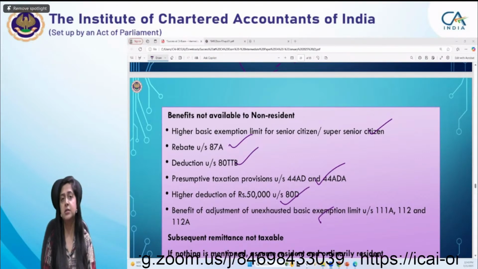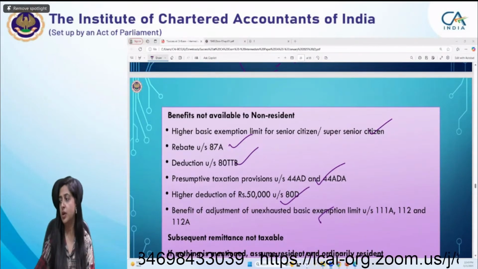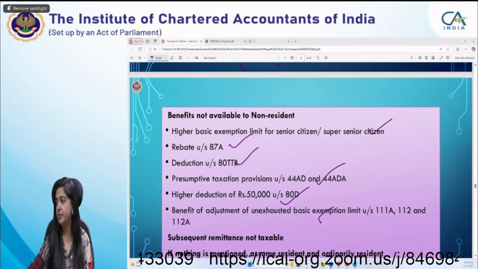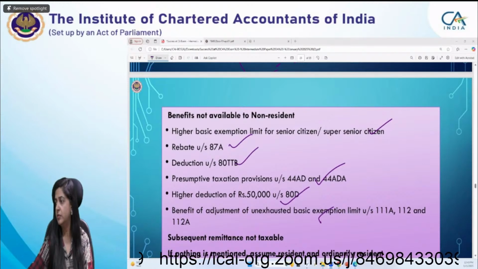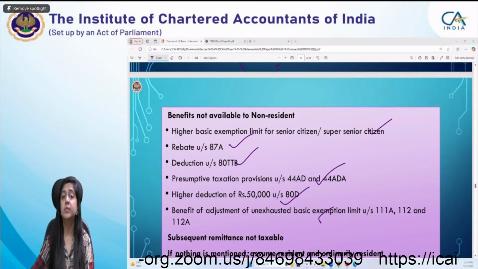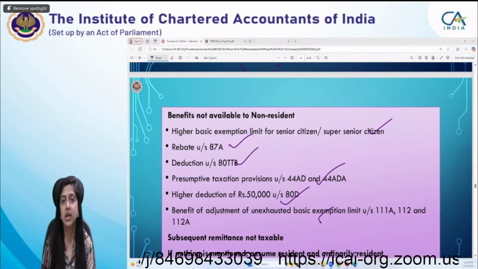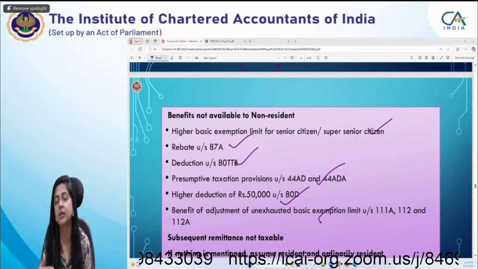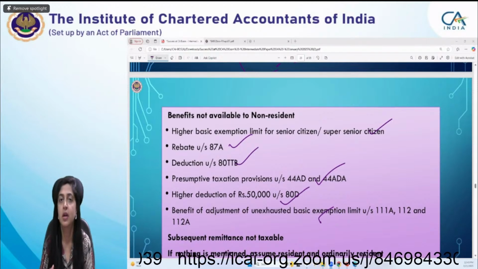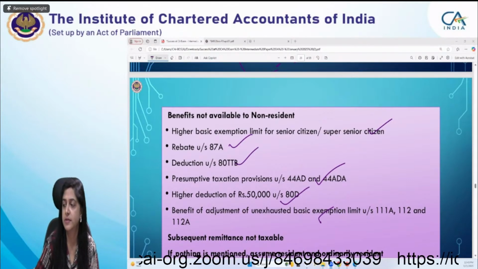In the next session, I'll be starting with the heads of income, because we have already covered basic concept and residential status. I will take up the heads of income, because that is very, very important. I will take your doubts for the heads of income, and we'll see the pro forma and some adjustments which normally come, and how to solve the adjustments.